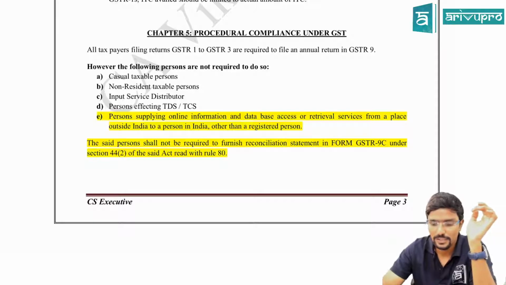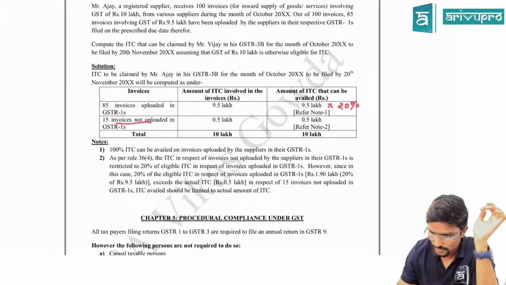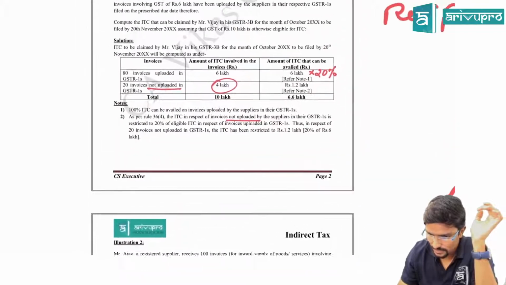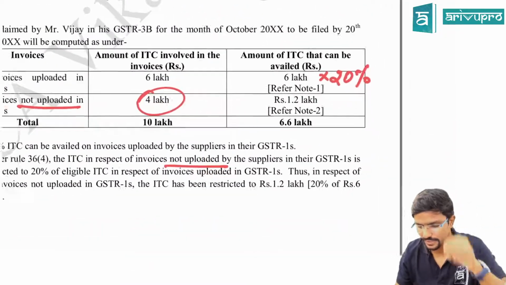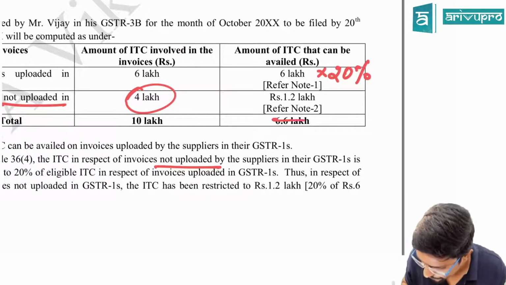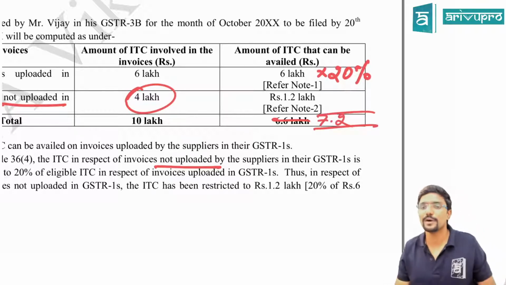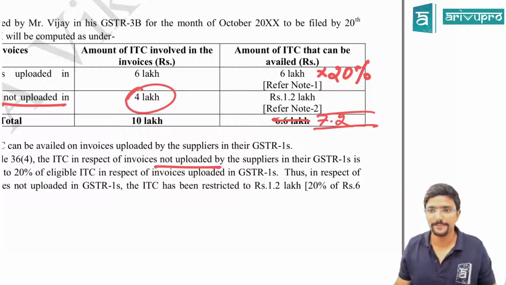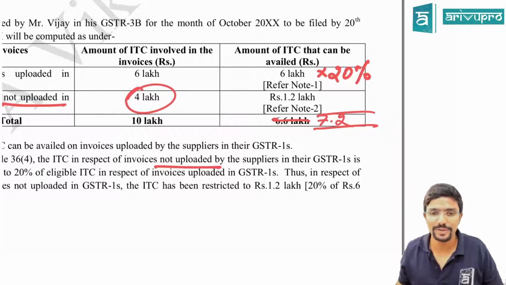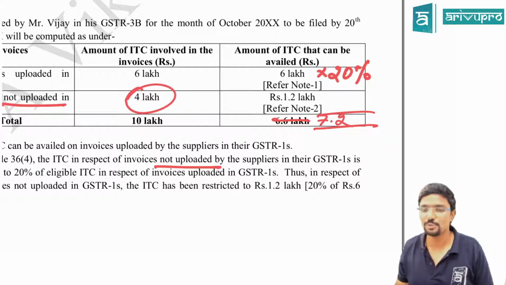Total is incorrect in question 1. Illustration 1. Yeah, 6.6. It should be 7.2. Correct. You guys also, when you are studying, please do make this correction. It should be 7.2.